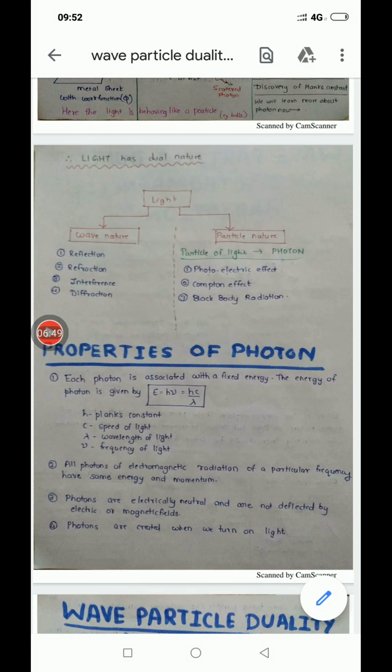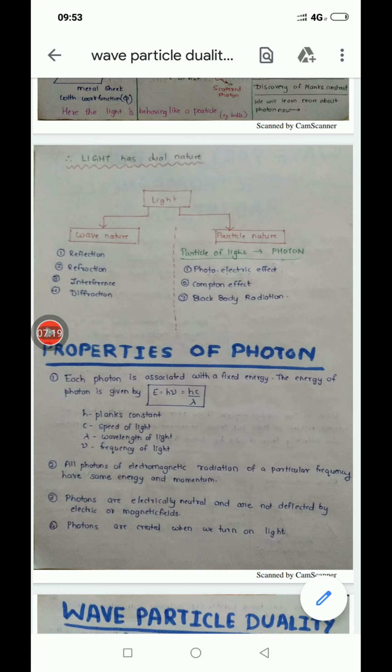So what did we learn? What is the gist that we learned up till now? That light has dual nature, meaning it has two natures. One is wave nature and another is particle nature. There are some physical phenomena where the wave nature dominates, and there are other physical phenomena where the particle nature dominates. Which are the phenomena where the wave nature dominates?